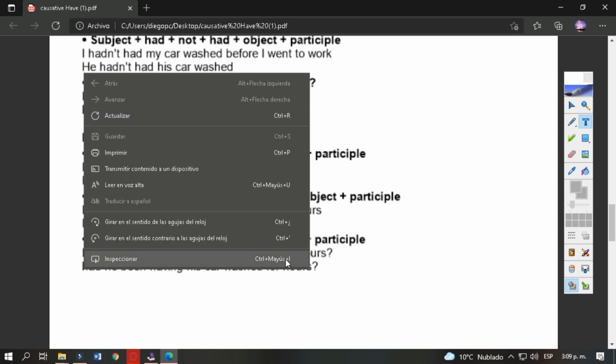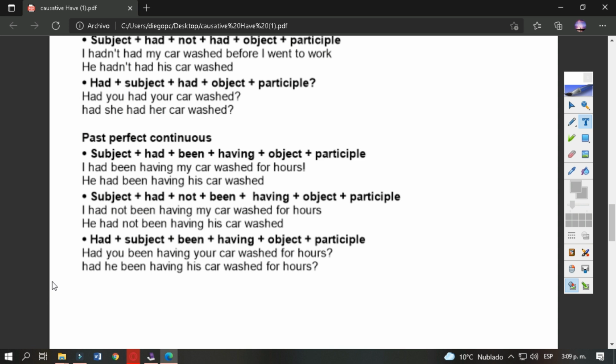So we have, sorry, had you been having your car washed for hours? The other example, had he been having his car washed for hours?